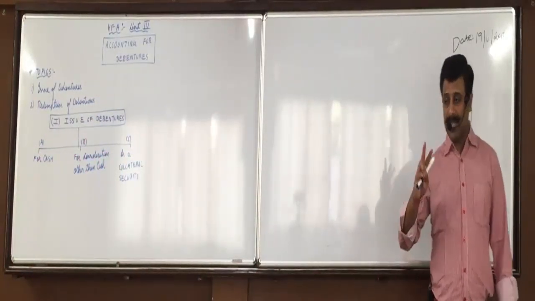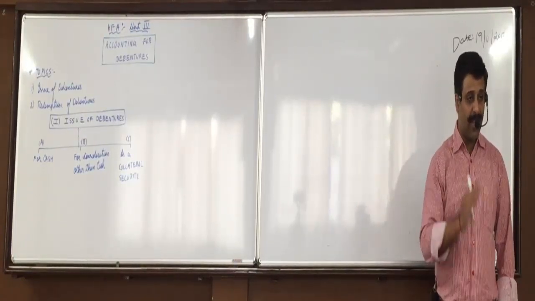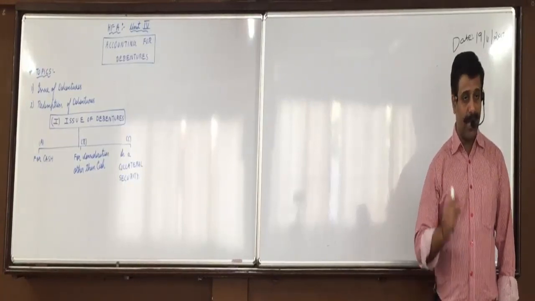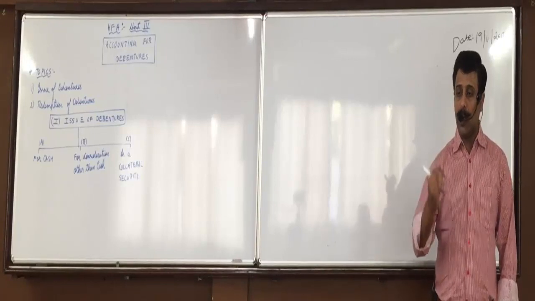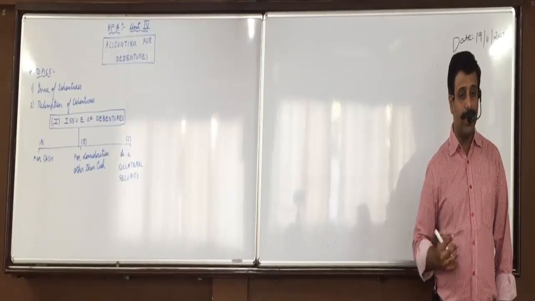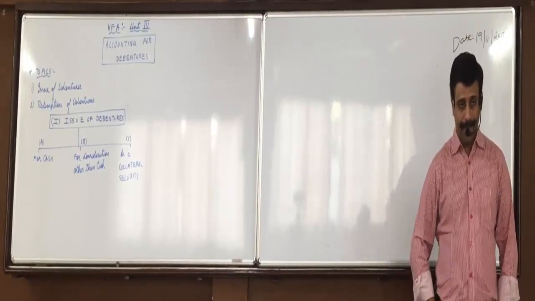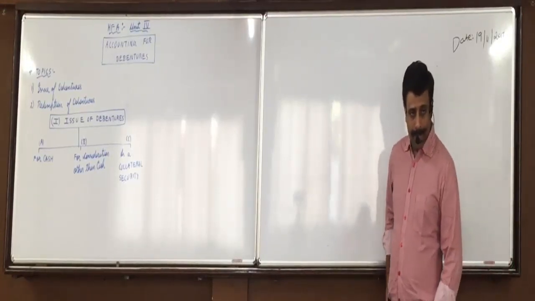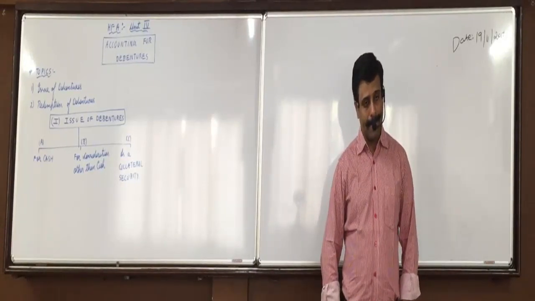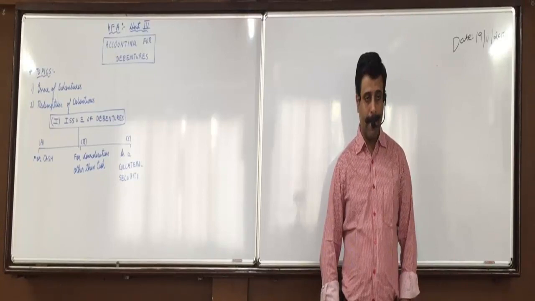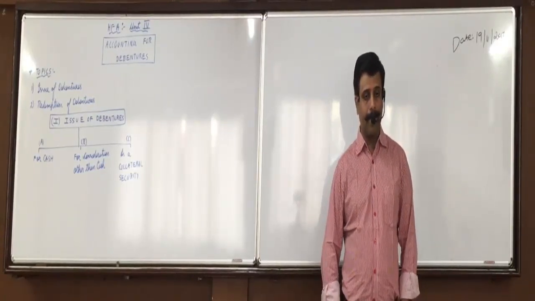There are two types when the assets are mortgaged. There are two types of mortgages possible. One is fixed mortgage, fixed charge. Mortgage means charge, or charge means mortgage. And the other is floating charge or floating mortgage. What is this fixed and floating? Fixed means, for a debenture, for example, you have given this asset as a bench. So for that, it is limited to the bench, the land, for the payment. And floating means they have told that the whole furniture.